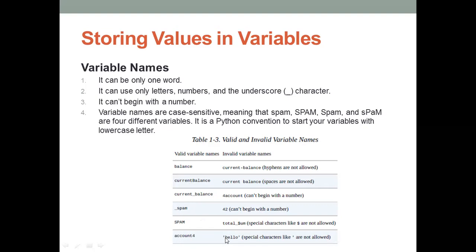So hello within single quotes is not a valid variable. Why? Because special characters are not allowed. Here the single quote is a special character. So these are the rules for naming a variable.